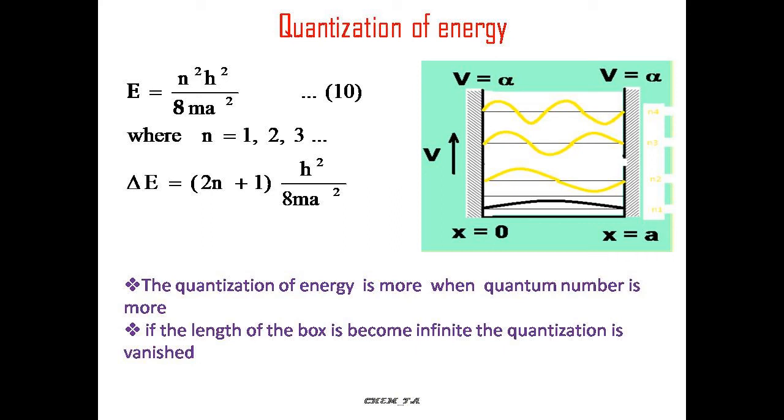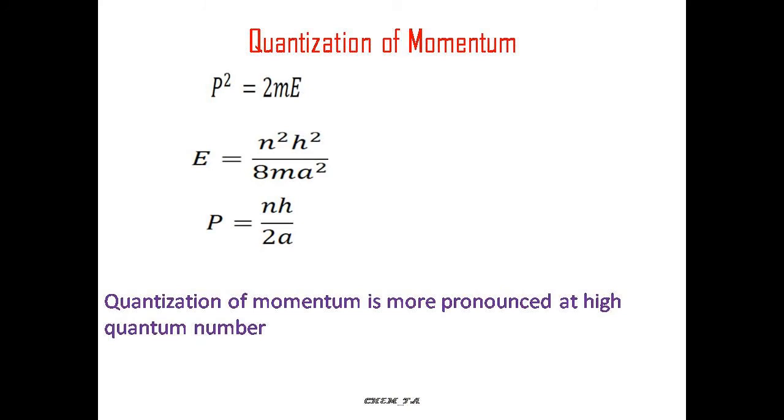From this equation, we may see that when the quantum number is very high, the quantization also is larger. And if the length of the box becomes infinite, the quantization vanishes. It means the energy is not quantized, the energy is continuous. And then the momentum also is quantized as nh/2a. Again, the quantization of momentum is more pronounced at high quantum number and becomes continuous if the length of the